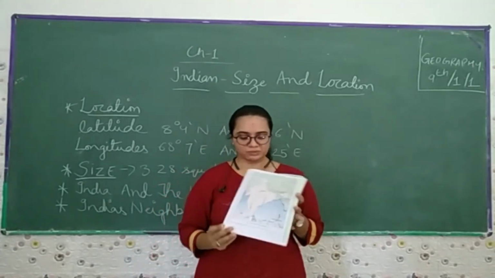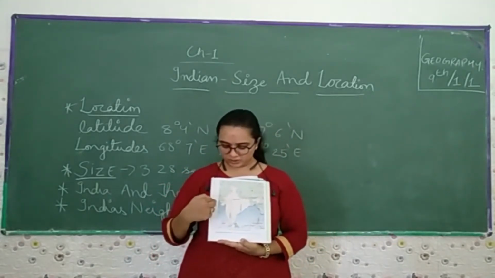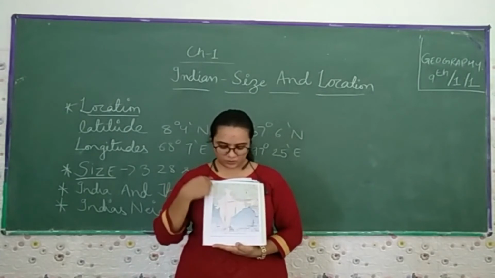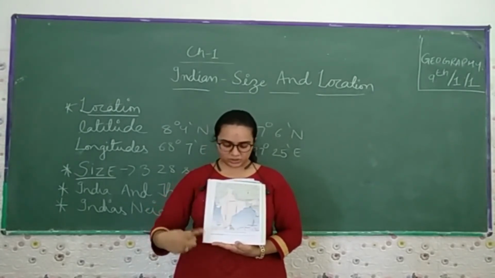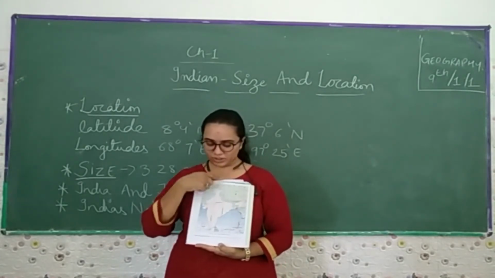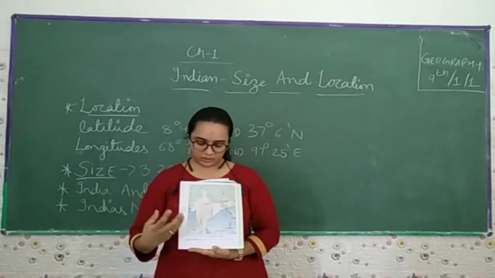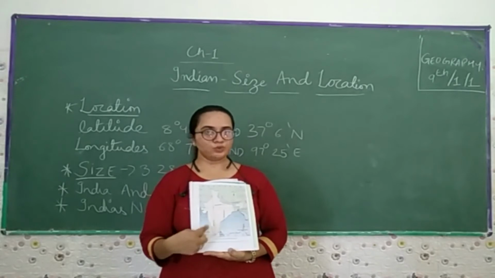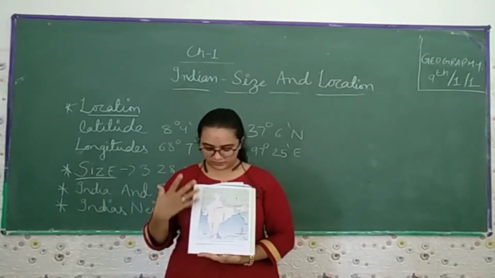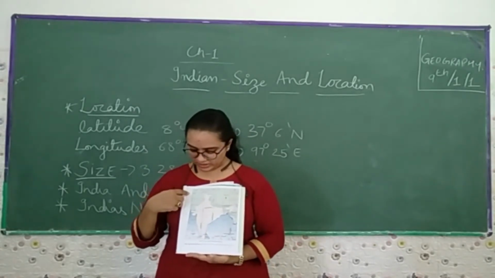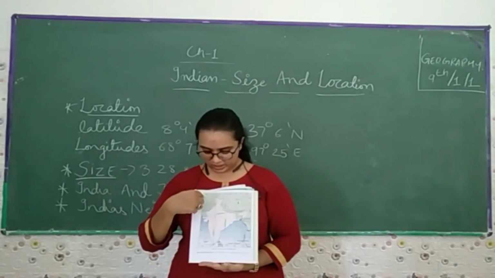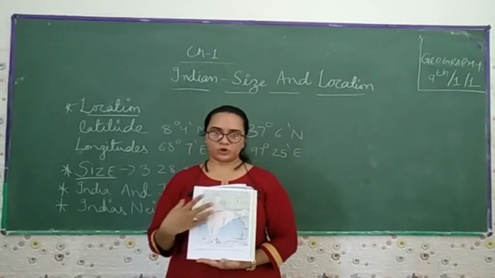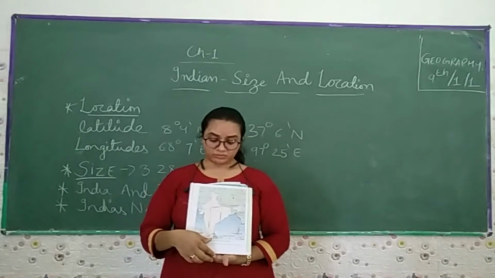You can refer to this map to see the latitude, the longitude, the Tropic of Cancer, how many degrees we have, then the seas, the oceans, the islands, and all of the scenario, 36 degrees north, 32 degrees north, and east and west directions. All these things you can refer to.